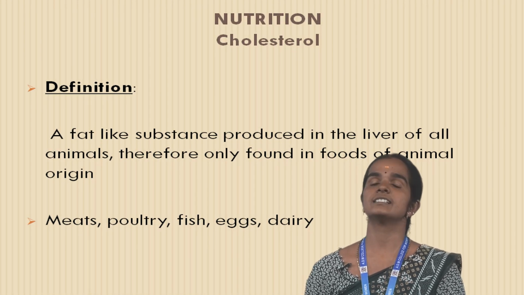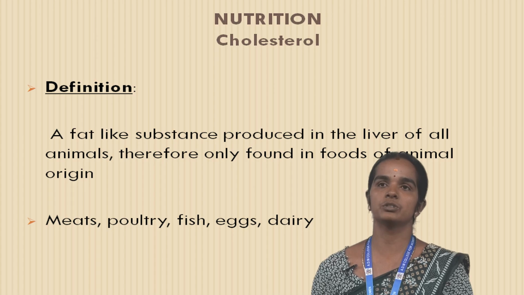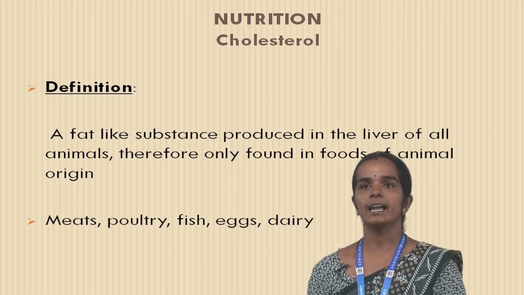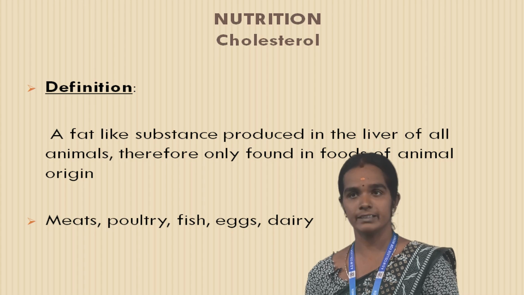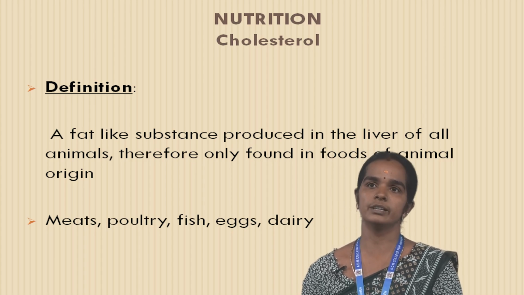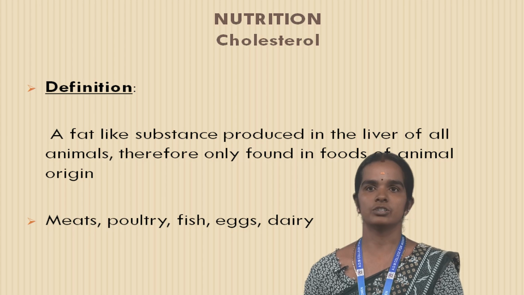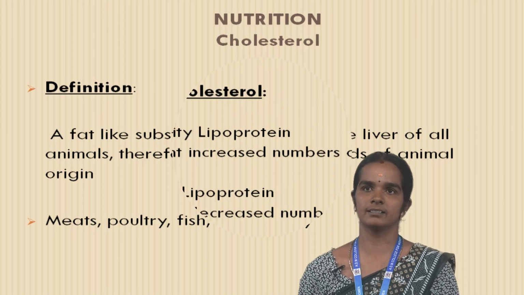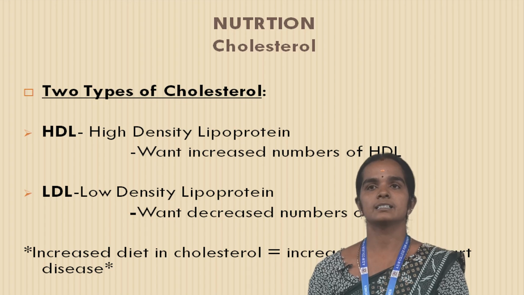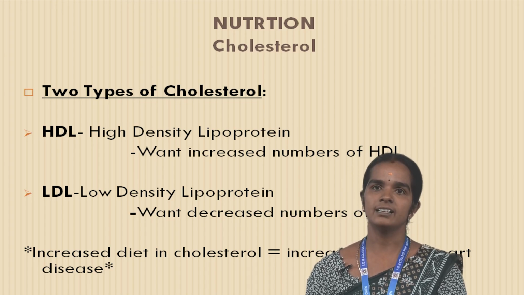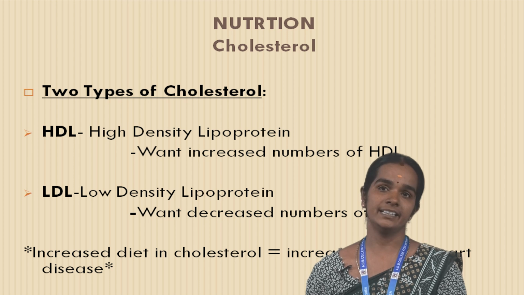This is cholesterol. This is the last essential nutrition type. This is the definition: a fat-like substance produced in the liver of all animals, therefore only found in food of animal origin. For example, meat, fish, eggs, etc. It is also present in two types. One is HDL, the other one is LDL.